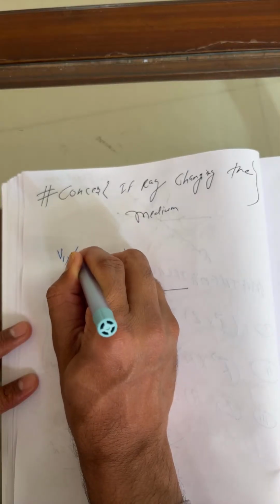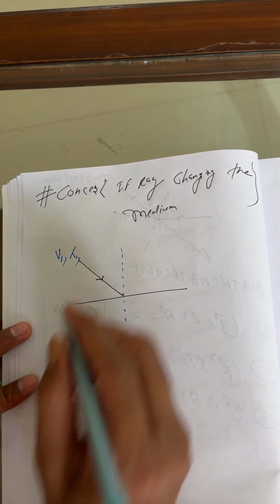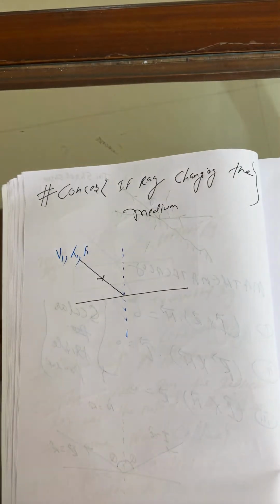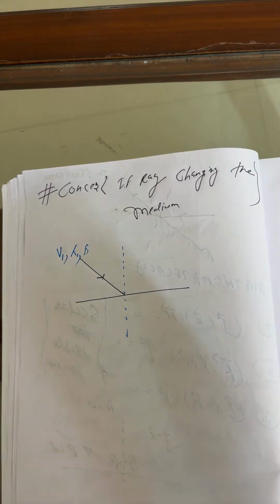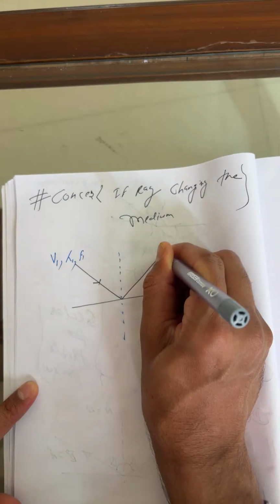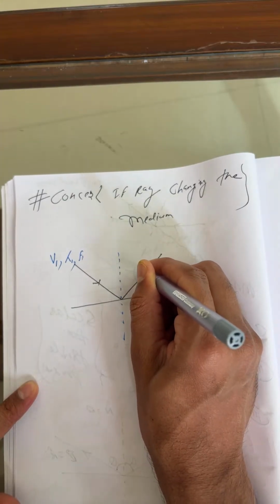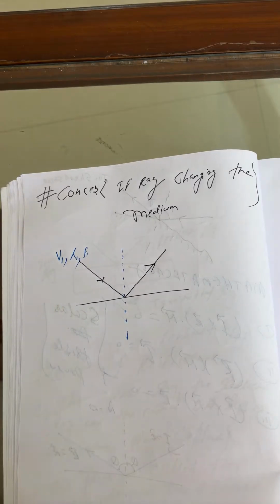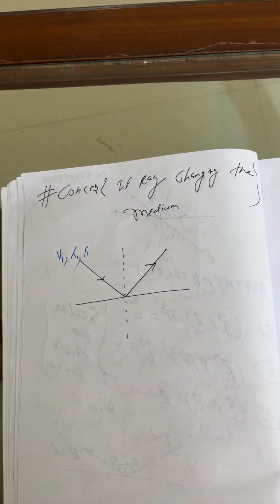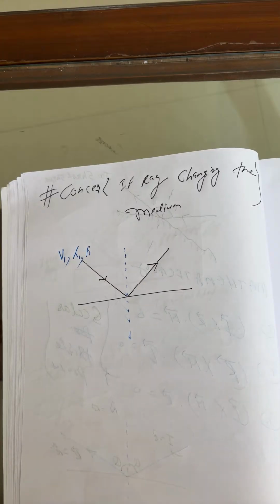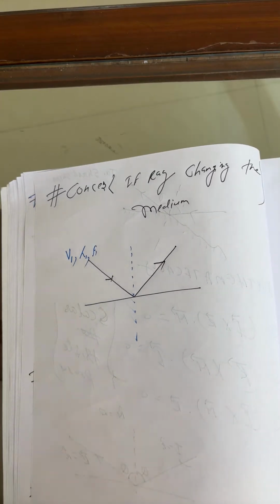Beta, this is lambda 1, the wavelength of the incident ray. Next, students, f1 is the frequency of the incident ray. Now let's understand the ray reflecting back into the same medium. The incident ray has speed v1, wavelength lambda 1, and frequency f1, and the ray reflects back into the same medium.